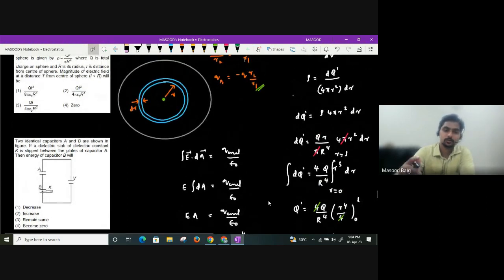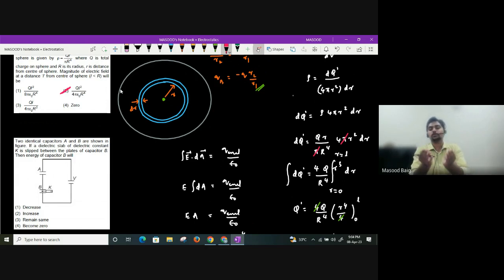So what should our answer be here? The second option should be our answer, guys: Q into L square divided by 4 pi epsilon naught r power 4. So what will you do? You will first find out how much charge is present inside a sphere of radius L. Then I'm going to apply Gauss law in order to find the electric field.